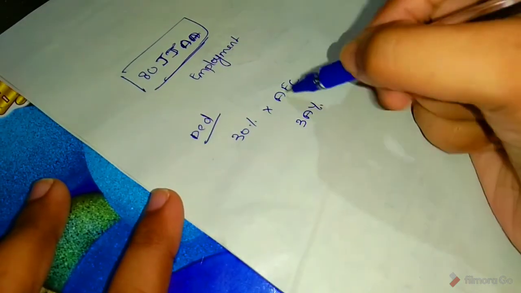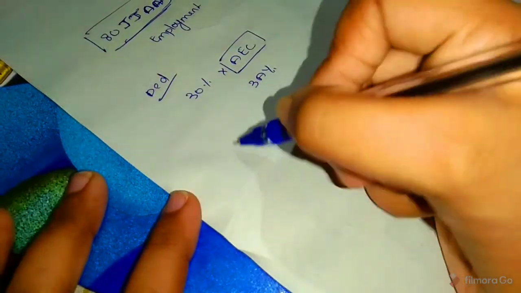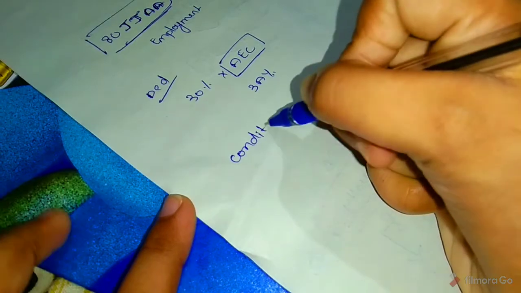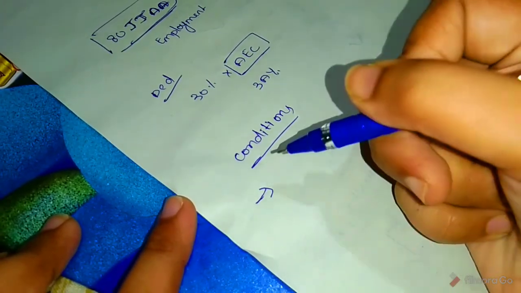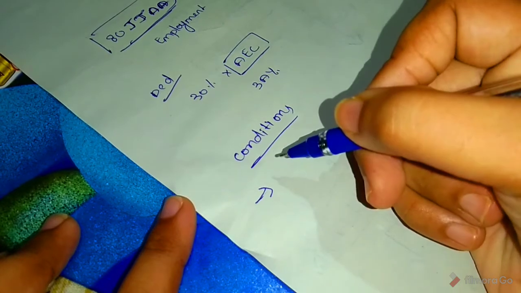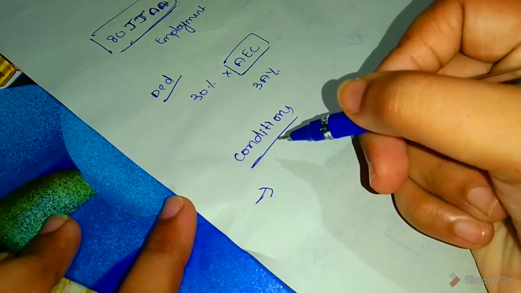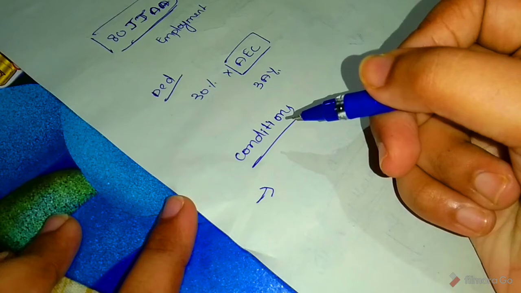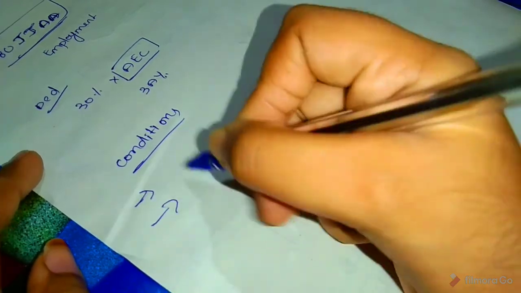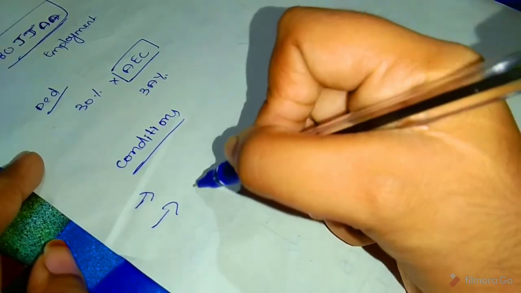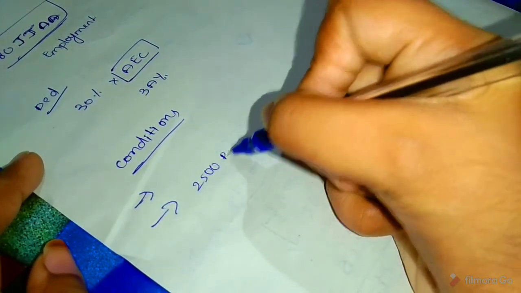So here are the conditions for additional employee cost. First, the employee is employed during the previous year, due to which there is additional employee cost. Next, employees whose salary is not more than 25,000 per month.